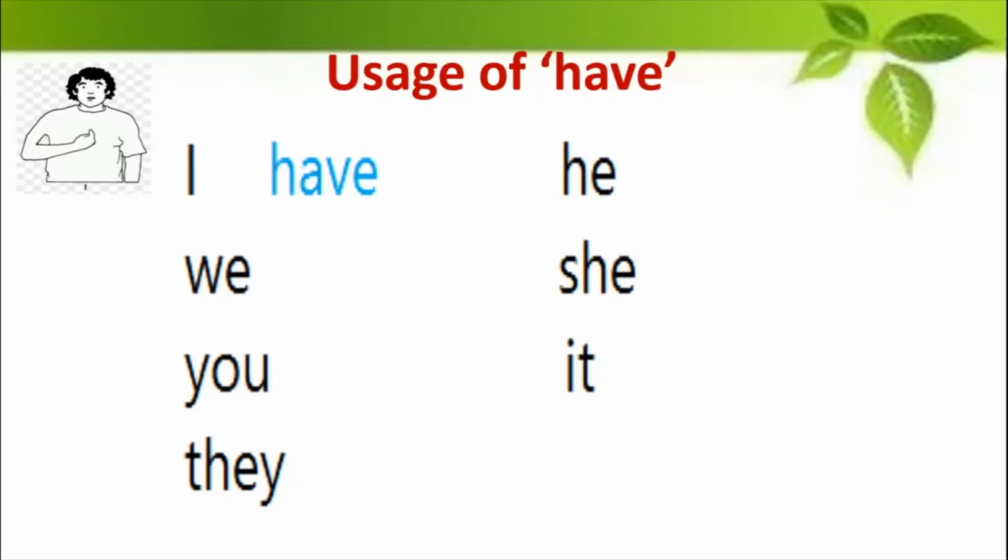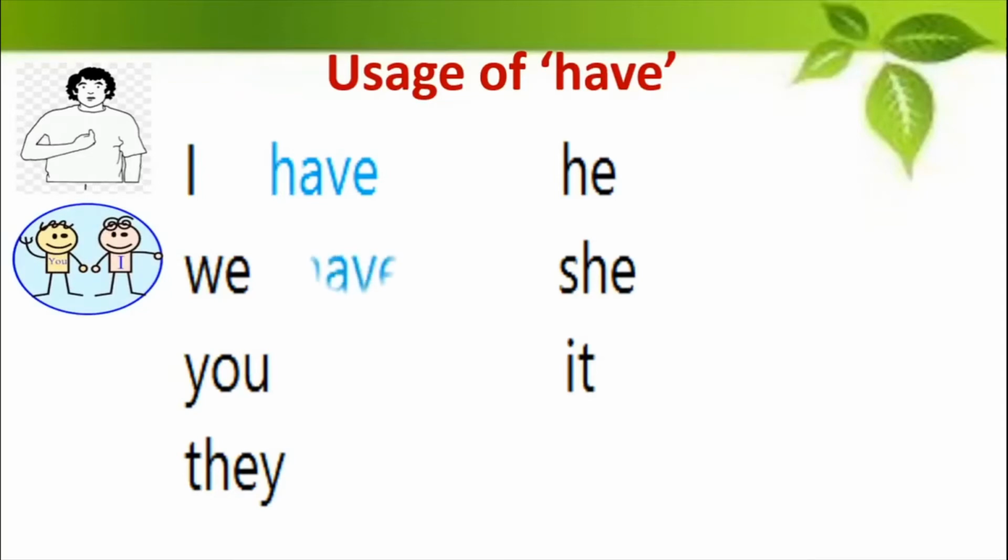I have a book. So when you're talking about yourself, when you're pointing towards yourself, you say I have. When you're talking about you and a friend of yours, that time you say we have. So I also will have and we also will have. We have a pen. We have a book.